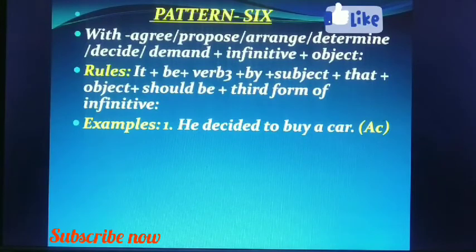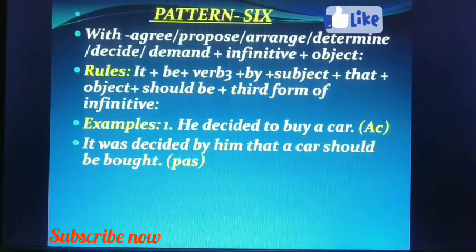He decided to buy a car. Main verb is decided. So in the first case, it was, then the third form of the verb, main verb, it was decided by him that a car should be bought. There are two parts. Subject plus main verb is one part, and we have to change them into passive first.